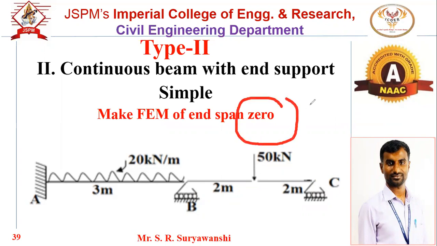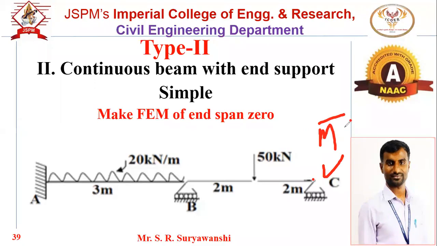But here remember, for the final end span, make fixed end moment as zero. That is the first point we have to consider, because initially we are dealing with the summation of fixed end moment. But as support C is the end support and that is simple, so M bar CB should be zero, means make fixed end moment of end span as zero by adding the opposite moment in it. Okay, that is the simple concept you have to remember, and this type is very simple, and the number of cycles required for the calculations are also less as compared to type number 1.